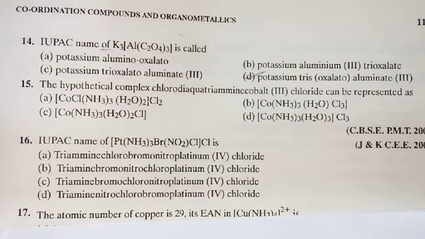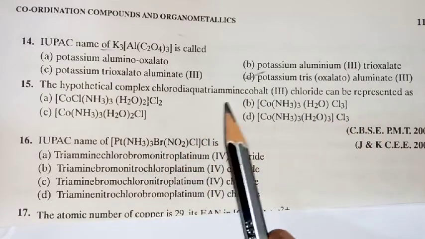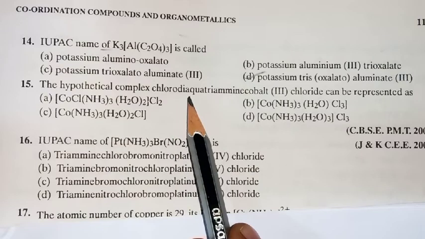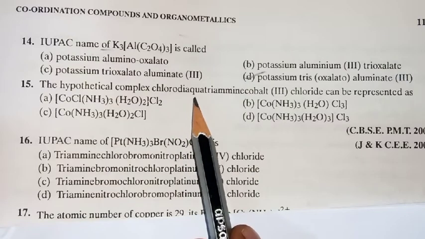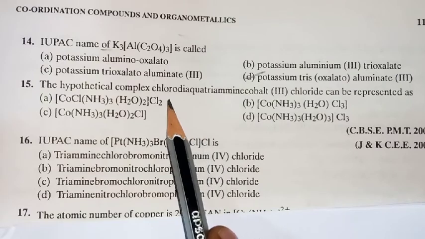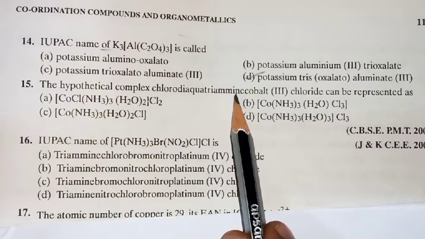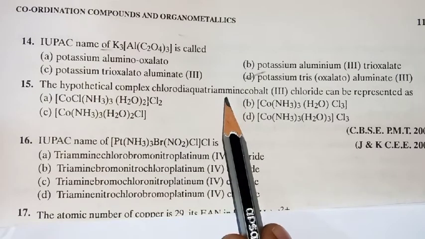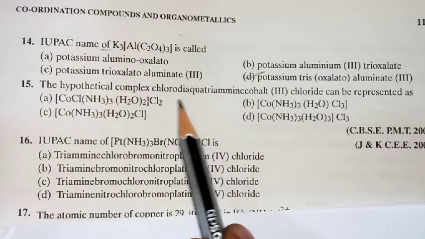The hypothetical complex chlorodiaquatriamminecobalt(III) chloride can be represented as. In this question, the IUPAC name is given, and you just have to identify the compound. One important point is that in the coordination sphere, more ligands are there: chloro, diaqua, triammine, so 3 ammonia, 2 water, and chloro.